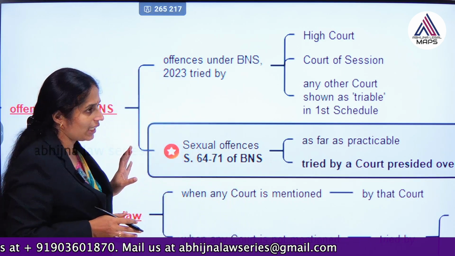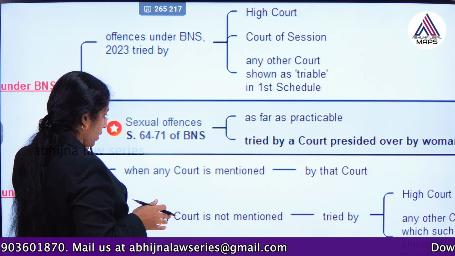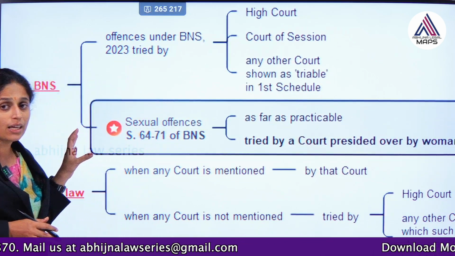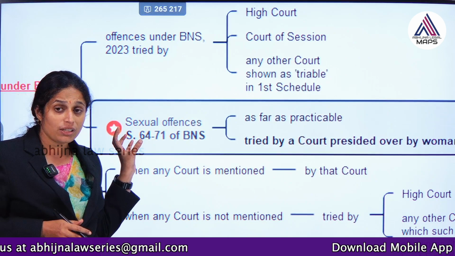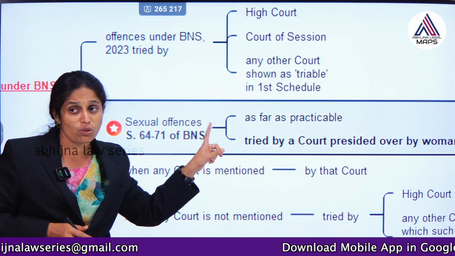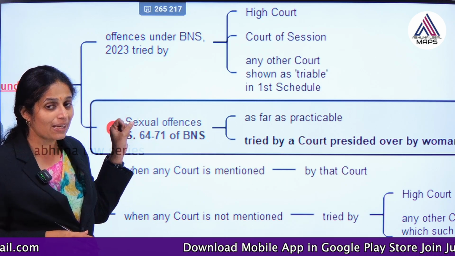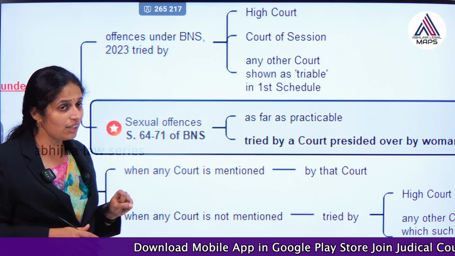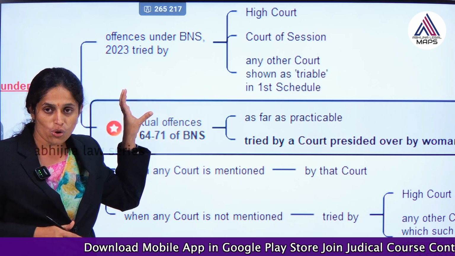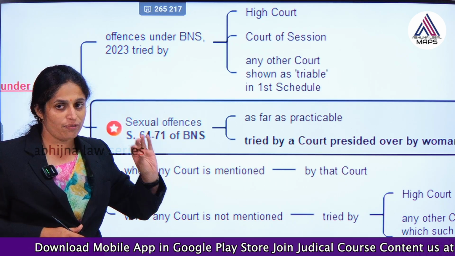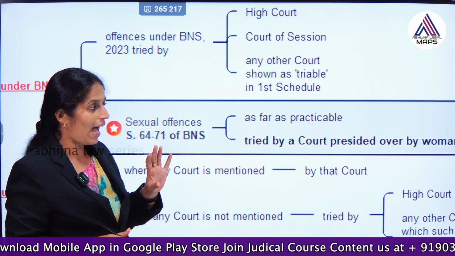As far as practicable, whenever there are sexual offences, meaning the offences defined under sections 64 to 71 of BNS, so rape, gang rape, all these offences come under this category, when the court is trying such offences, the presiding officer has to be a woman as far as practicable.